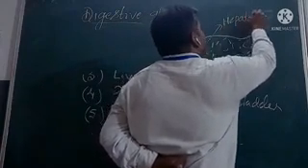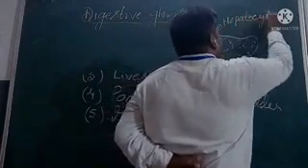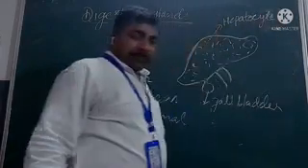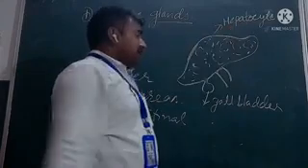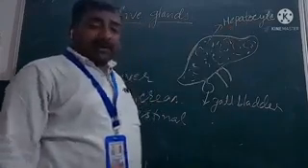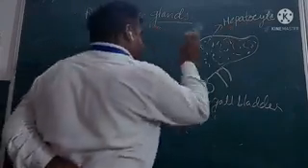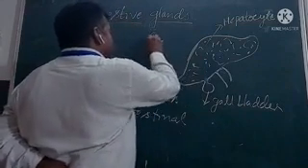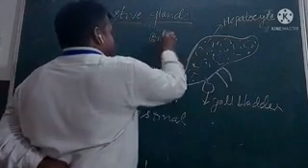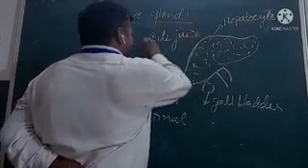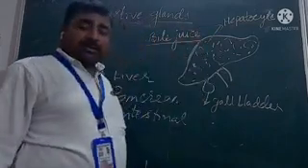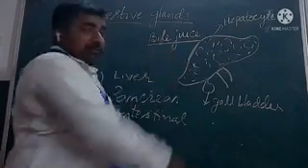So hepatocyte cells make the liver. And these hepatocyte cells of the liver produce an important juice that is called bile juice. So the liver is the largest gland of the human body and it secretes bile juice.